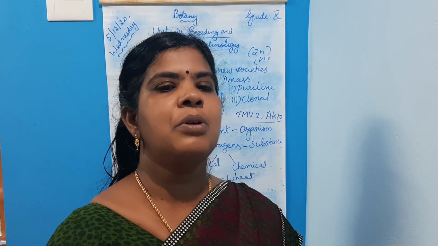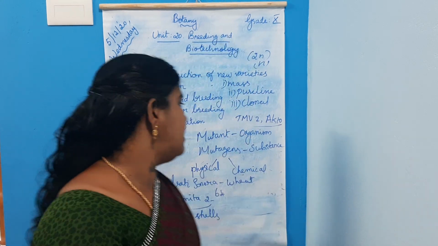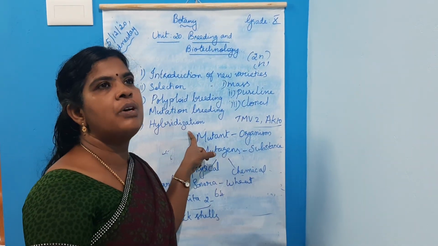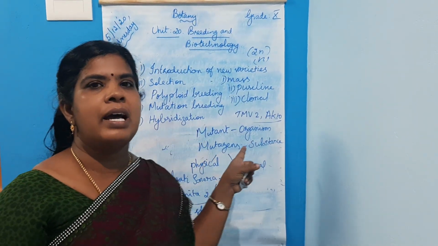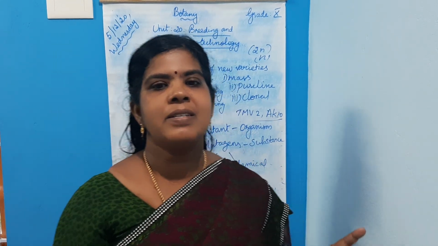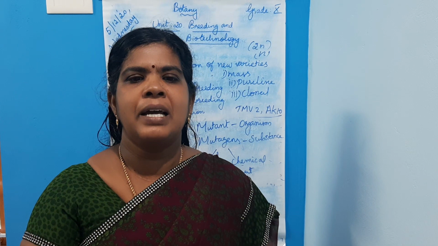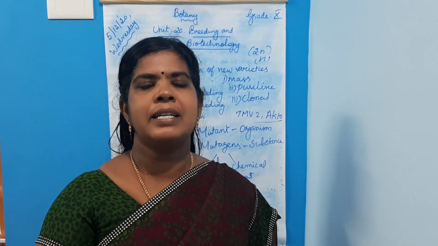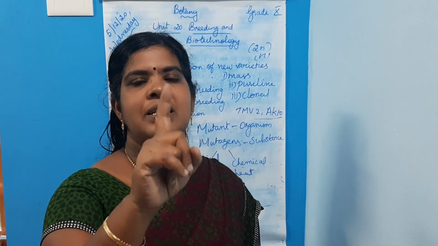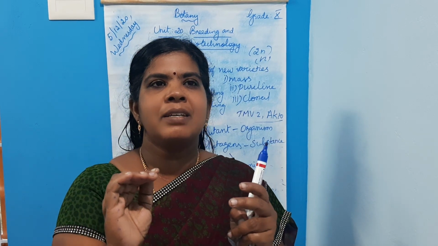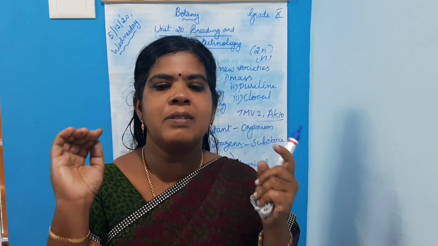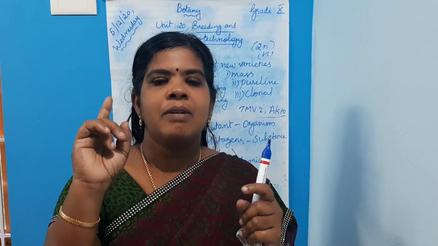Then what about the last one? Hybridization. The process of formation of hybrids. The process of crossing two or more types of plants for bringing their desired characters together in one progeny. Two or more plants are crossed. The outcome is one plant.